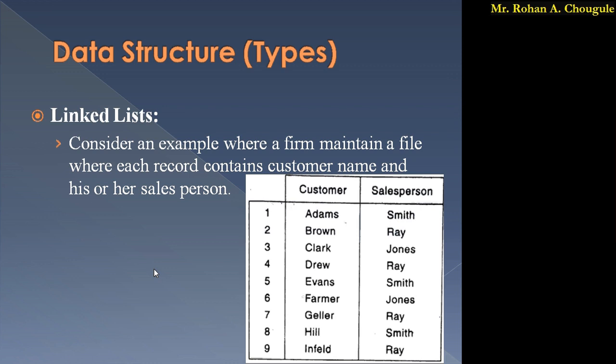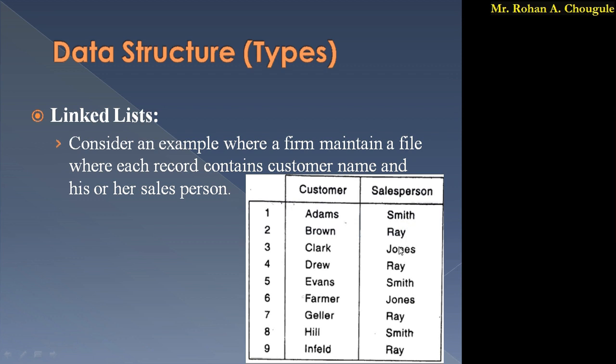Now here consider one simple example of a firm, and that firm maintains a file where each record contains a customer name and his or her salesperson. So we have salespersons and their customer lists. Here in tabular format I have stored the customers and salespersons. The first column indicates the customer name and the second column indicates the salesperson. So for Adam, the salesperson is Smith.